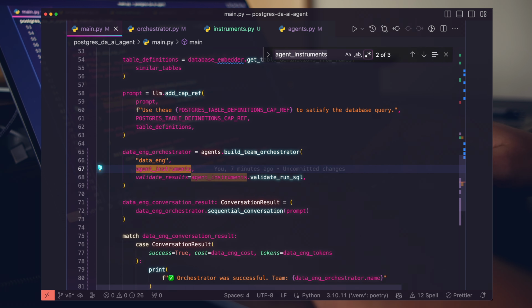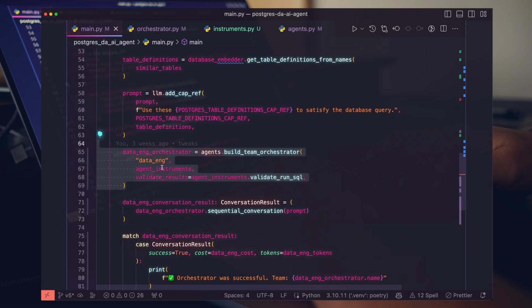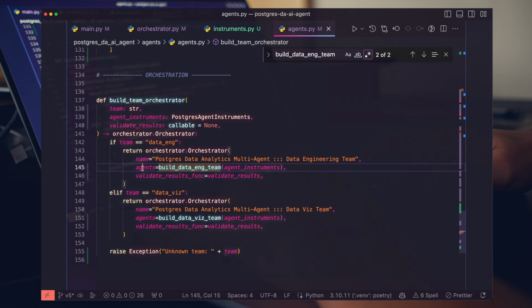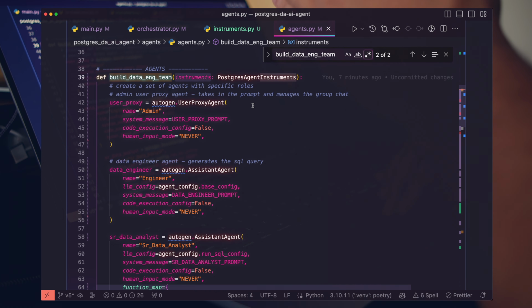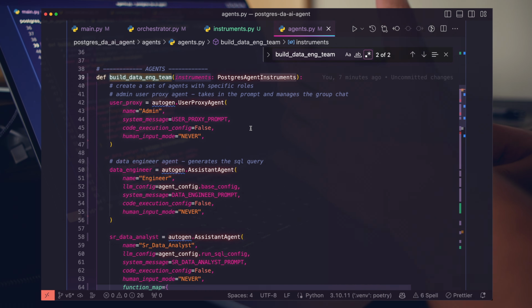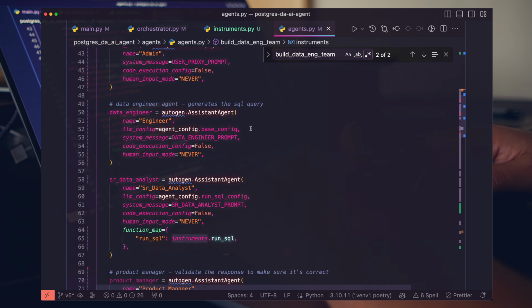If we go down here, we can see that we're passing this in to our build team orchestrators. Now we have agent instruments getting passed in, and that validate results is coming directly from our agent instruments. So let's hop into the build team. In order to build our agents, we're now passing in the agent instruments. So now all of our agents in the data engineering team have access to everything in our Postgres agent instruments class. You can think of this as a reusable context system for your agent.